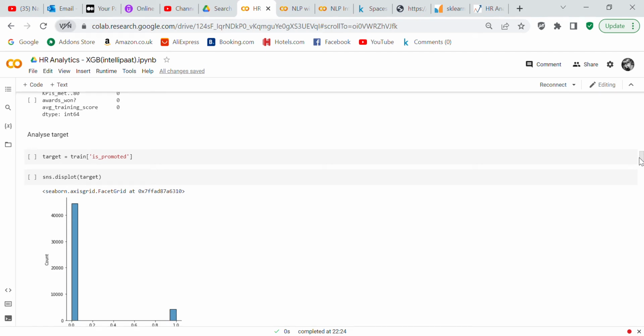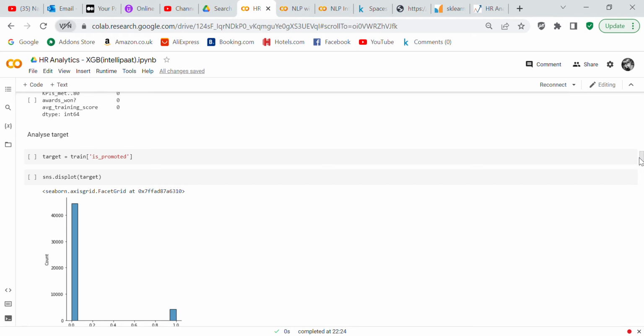The target in train is the is promoted column. We did a graph of that, and you can see that there were a lot more people who didn't get promoted than there were who did. And so now you can see that we have a class imbalance. In theory, that would need to be corrected.